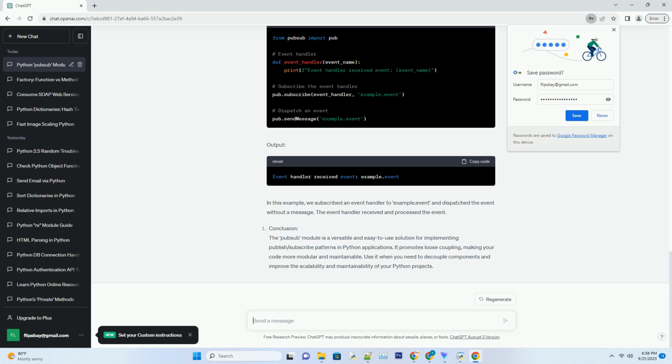Output. In this example, we subscribed an event handler to example.event and dispatched the event without a message. The event handler received and processed the event.